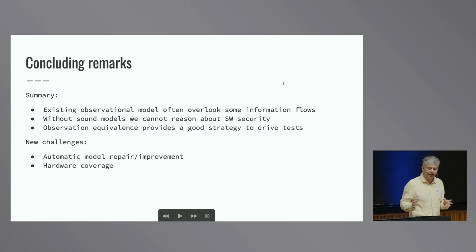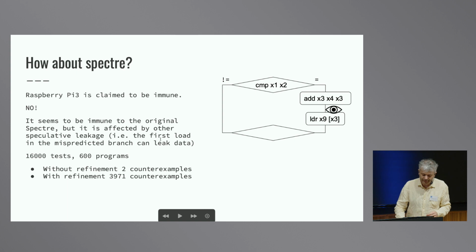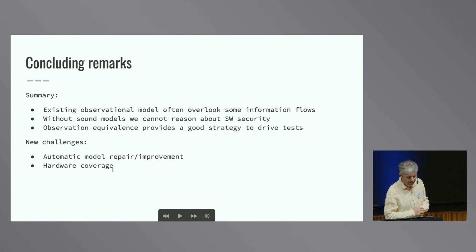So what are the new challenges now? One direction is how do we repair the model? Now we have all these counterexamples, and it's really tedious for a verifier, like me or a PhD student or a postdoc, to take the model and work out how to repair it, and which observations are missing. So one interesting direction is: can we take these counterexamples and learn automatically what is leaked by the processor, so that we get a sound model for that processor?